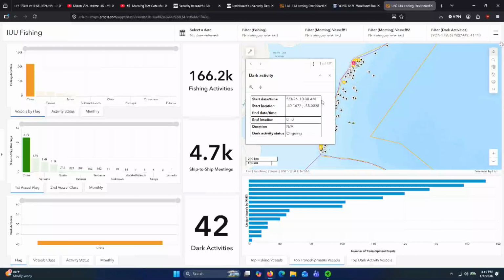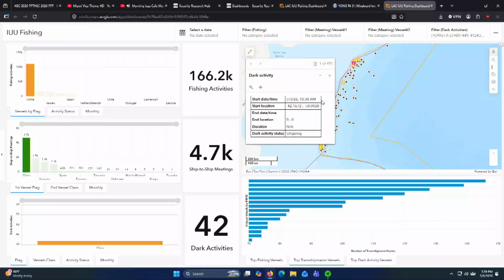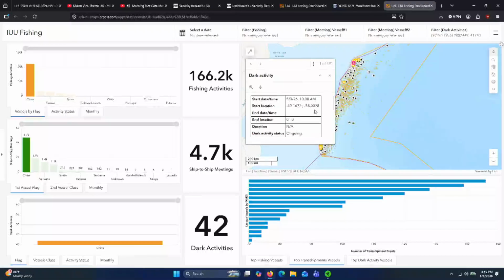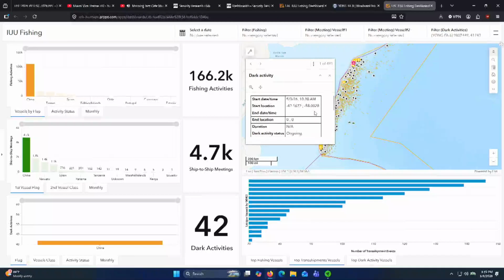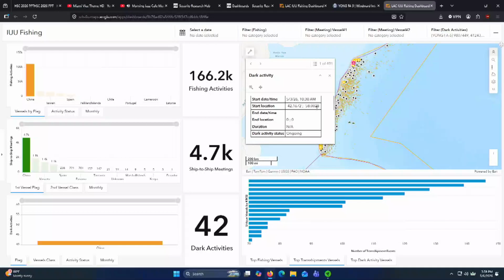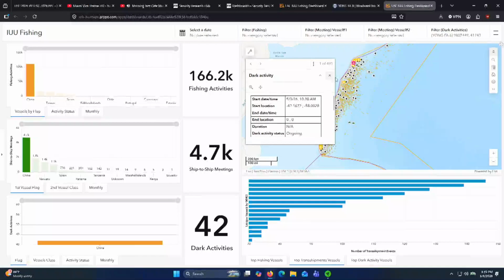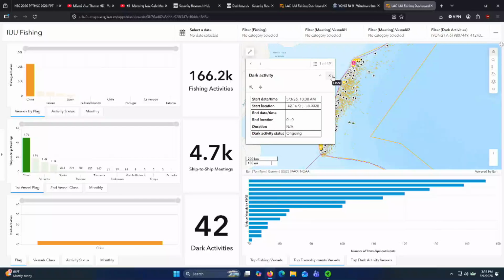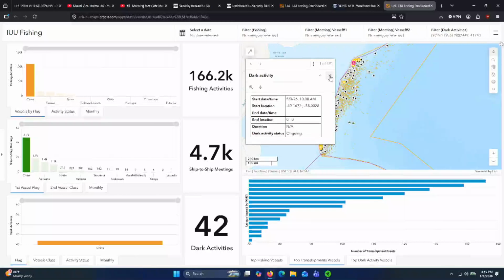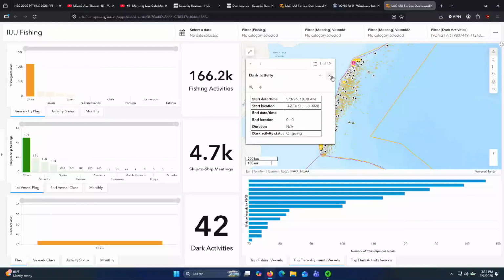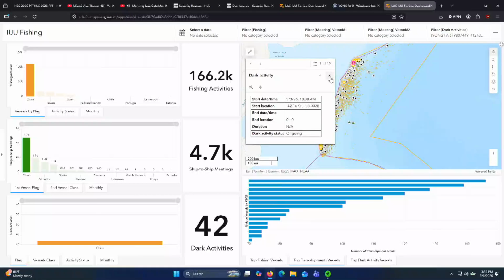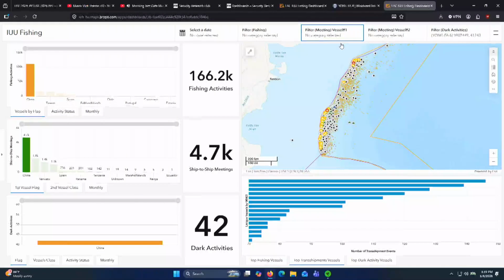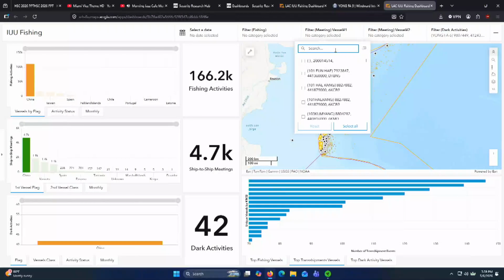So this is its last known location, just off the EEZ line of Argentina, and it disappeared 3 days ago, and it hasn't come back online. So we want to know, well, where's it going to be? We can talk all day about what happened, but we're here to prevent illegal fishing. This is a tool to help inform decision makers solve the problem. So we want to look at who they may meet with. Remember, we're looking at ship-to-ship meetings as well. So we can plug it into another filter on Vessel 1, because it is our focus vessel, and we can plug in Yangfa 6 again.